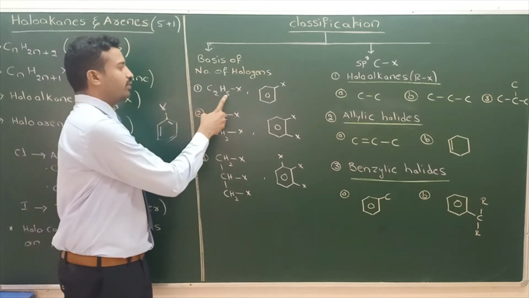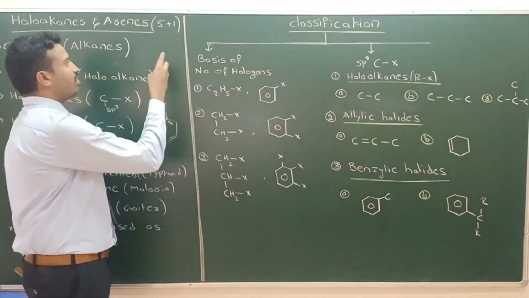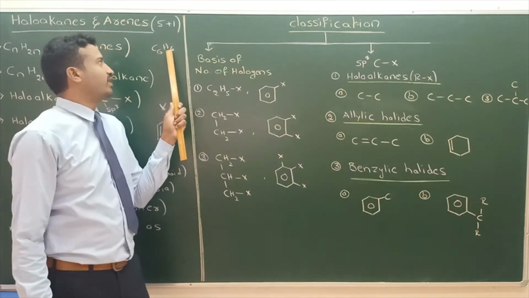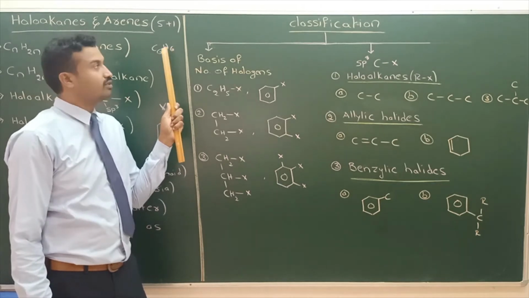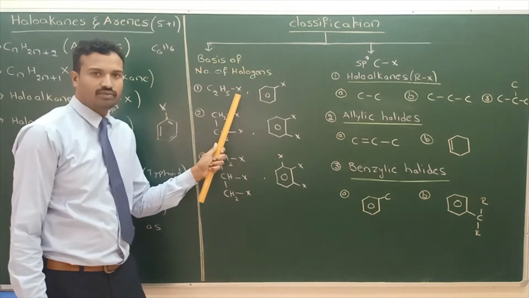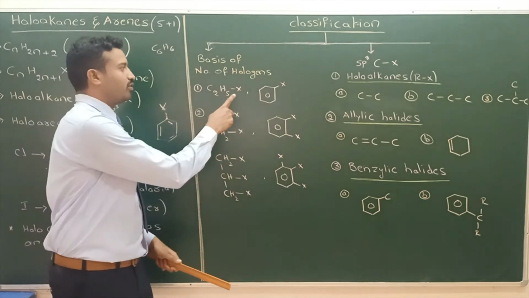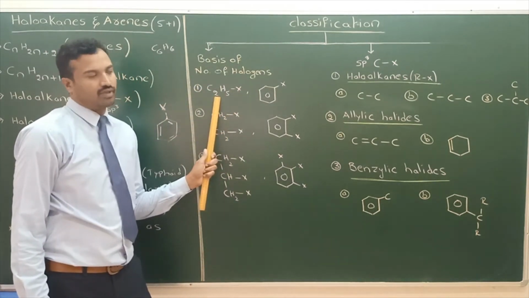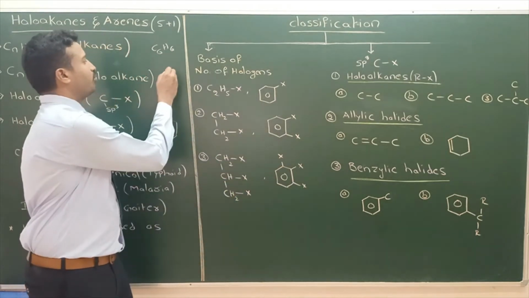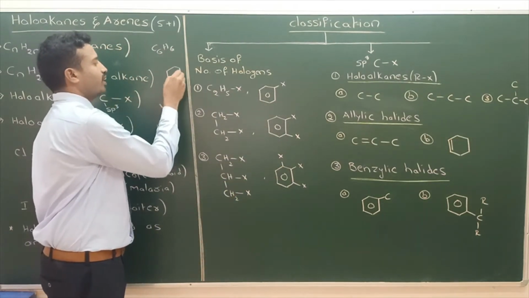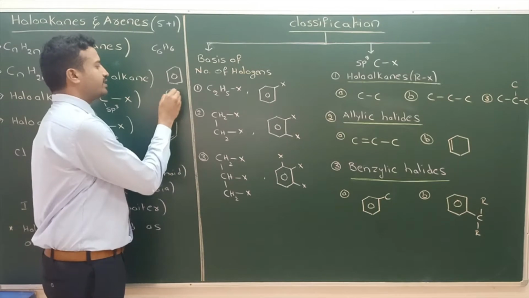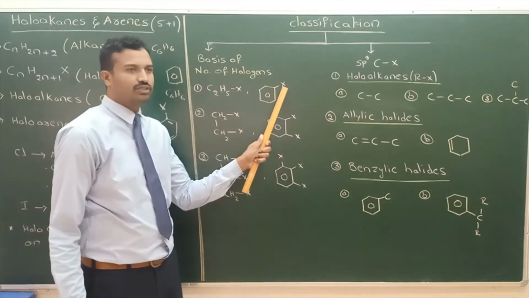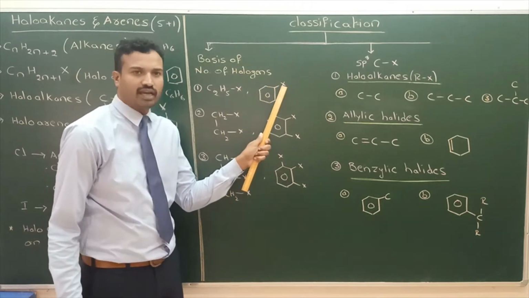This is C2H5X. The basic compound is C2H6, ethane. In C2H6, one hydrogen is replaced by halogen, so C2H5X. This is a monohaloalkane, haloethane. Here the basic compound is benzene, an arene, formula C6H6. One of the hydrogens is replaced by halogen. Any one of the hydrogens is replaced by halogen.